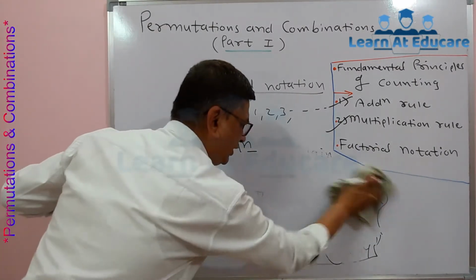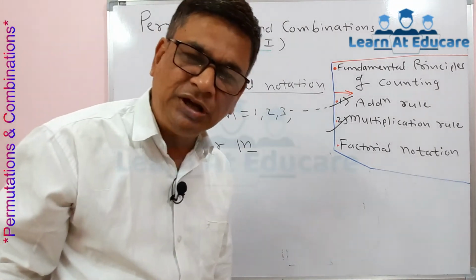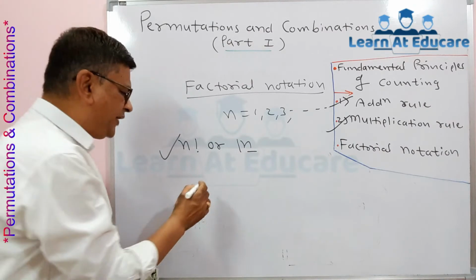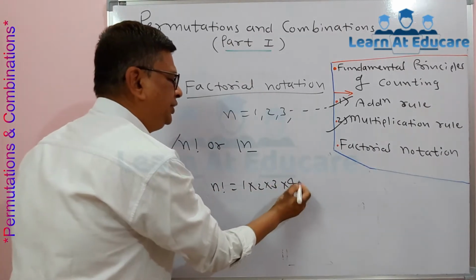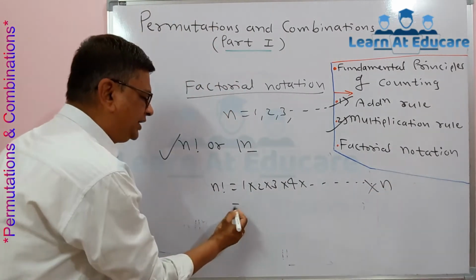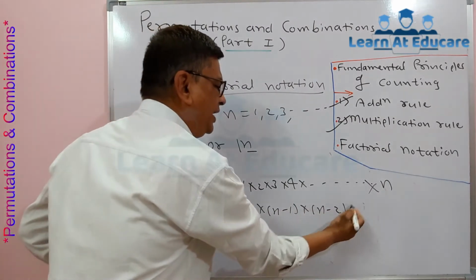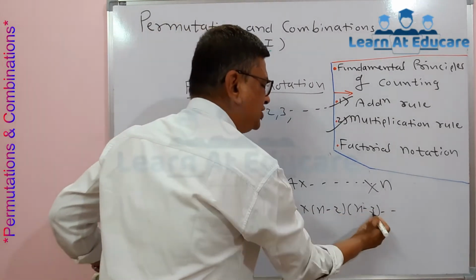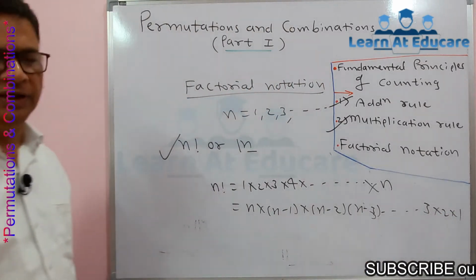What is n factorial? The product of the first n natural numbers is called n factorial, meaning n factorial is 1 into 2 into 3 into 4 and so on up to n. It can be written in reverse order: n into n minus 1 into n minus 2 into n minus 3 and so on, ending with 3 into 2 into 1.